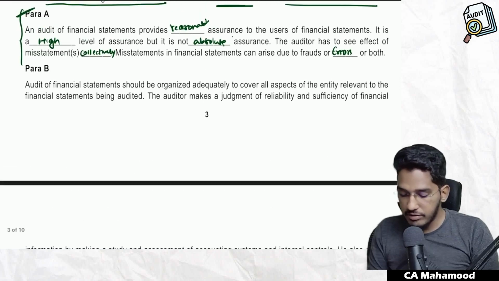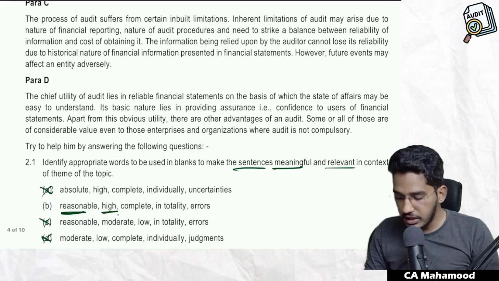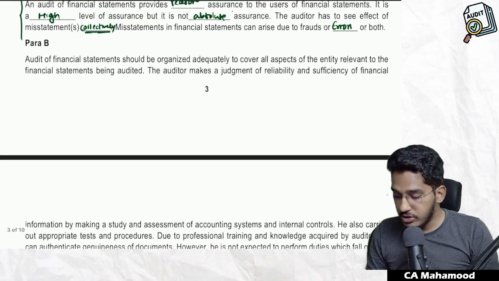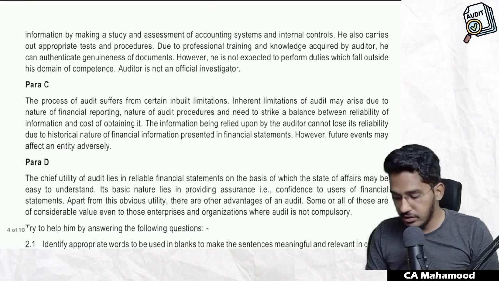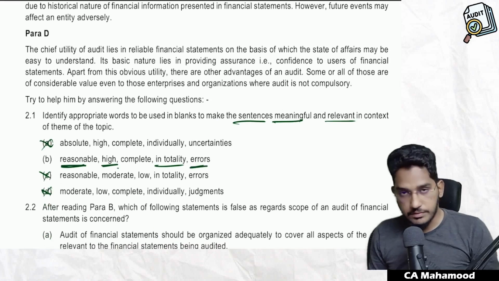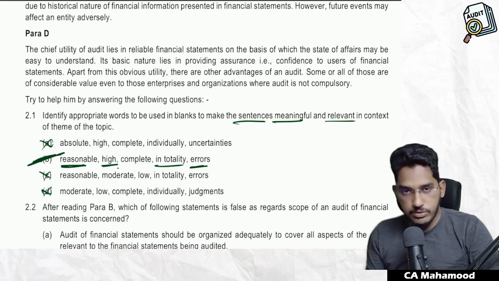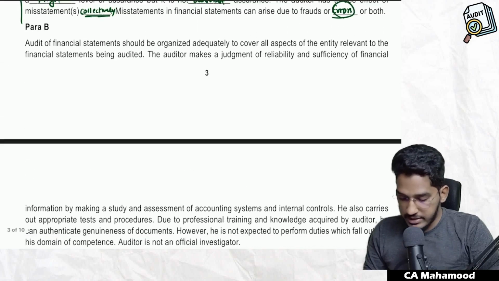And you have to see the effect of misstatements collectively, nothing but in total, you have to see the effect. Very good. And misstatements in the financial statements can happen because of fraud also, or it can happen because of error also. So that is what the last term here, error. Understood everybody? So which one is the correct option? 2.1 B is going to be the correct option. Now let us come to next para.